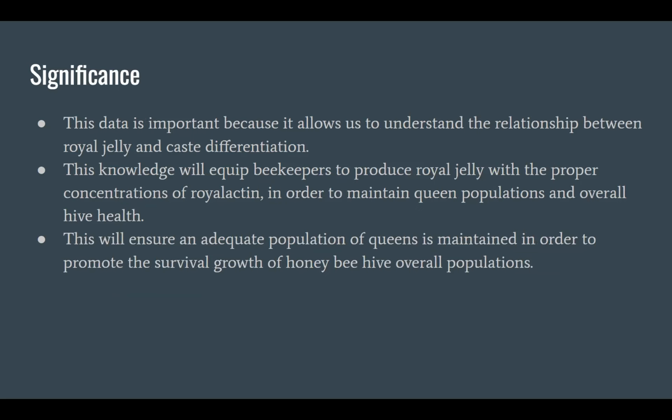Now, finally, showing the significance, this data is important because it allows us to understand the relationship between royal jelly and caste differentiation, effectively bridging the two, which will equip beekeepers to produce royal jelly with the proper concentrations of royal actin in order to maintain queen populations and overall hive health. This is important worldwide, as it's very important to promote the survival and growth of honeybee hive populations overall through adequate populations of queens.